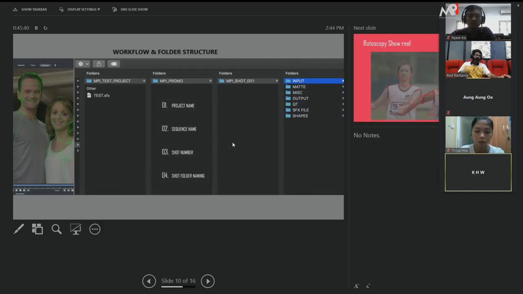How is the workflow? The workflow on the folder structure is also more important. Whenever you do the project, you have to maintain the folder structure because it's very useful for any project. If you are doing so many projects, you can easily understand what is the folder structure. If you have 10 projects, if you are doing the 10 projects at different times, you can maintain this folder structure. Whenever the client is asking you, you can easily identify the shot, identify the project, and you can take that one and you will give the output. So always maintain the folder structure.